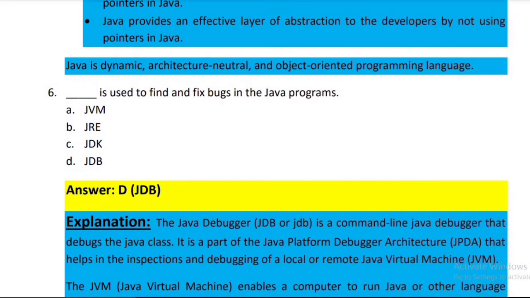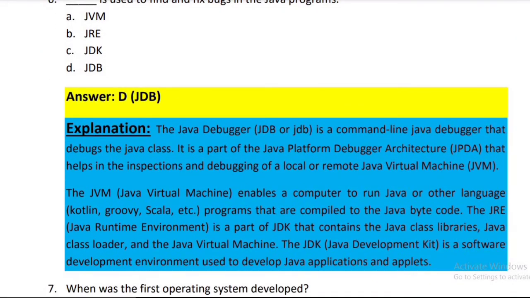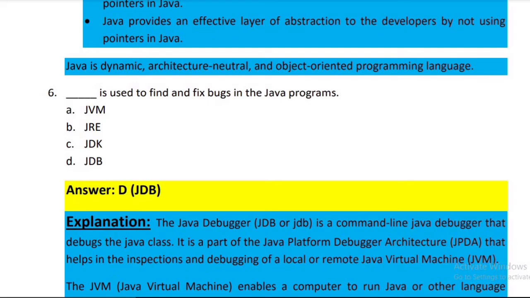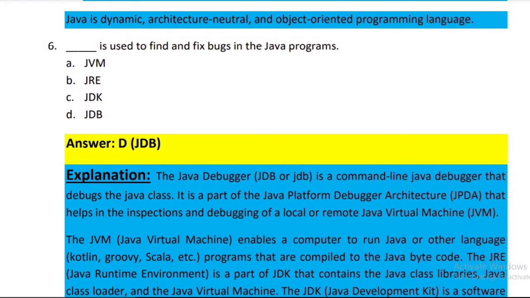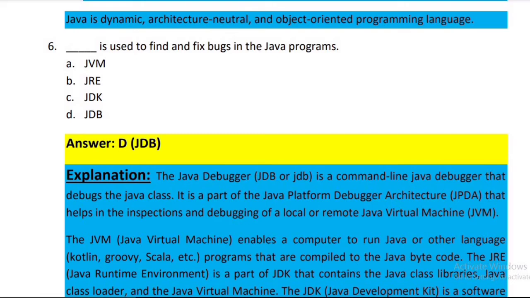And in number six, dash is used to find and fix bugs in the Java programs. There are four options in this question. The number first is JVM, Java Virtual Machine. In B, JRE, Java Runtime Environment. And number C, Java Development Kit. And number D, Java debugger, and the correct answer of this question is number D, JDB.